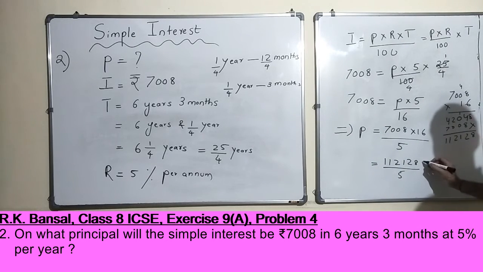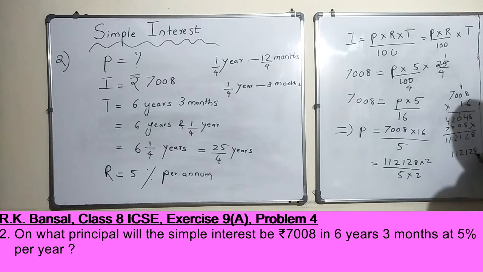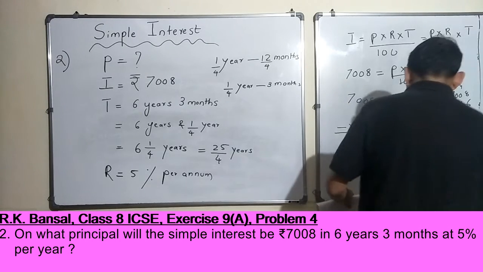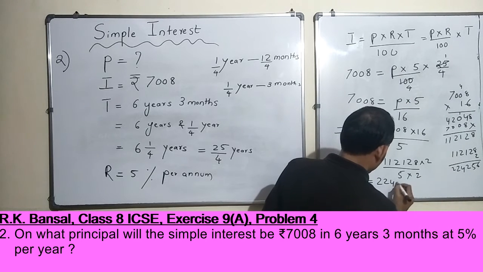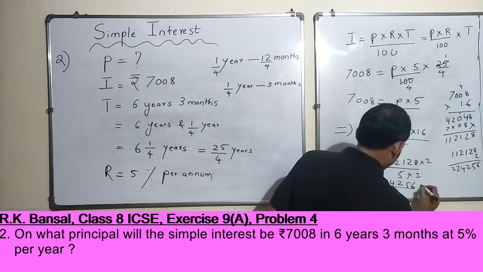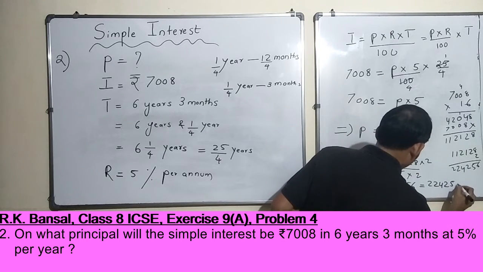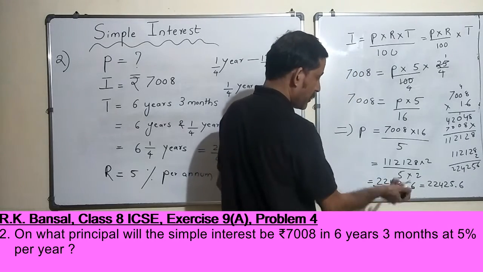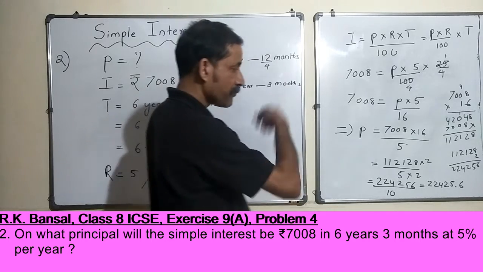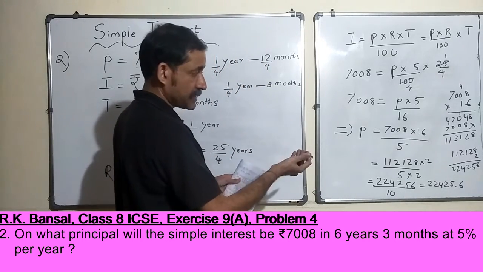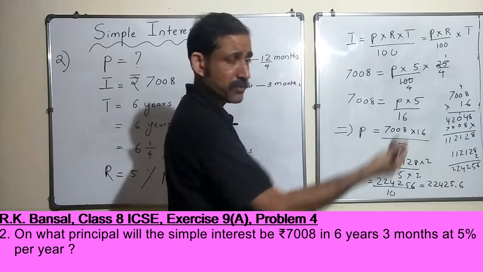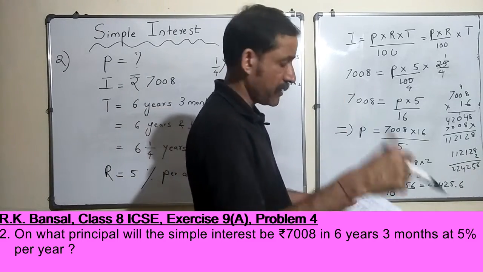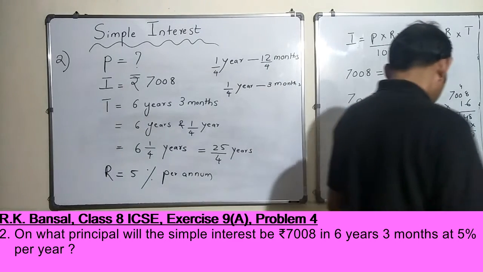Let me multiply both numerator and denominator by 2. Okay. So 112128 into 2. So this became 224256 by 10, which is nothing but 22425.6. I hope you understood, right? Divide by 10, the decimal will shift one place to the left. Remember, when we were dividing by 10, we move the decimal one place to the left. If you multiply, you add one more 0, or you move the decimal to the right by one place. Okay. So this is the answer.